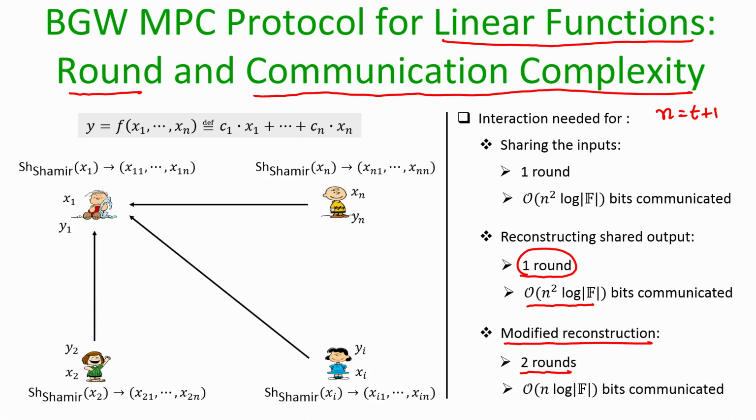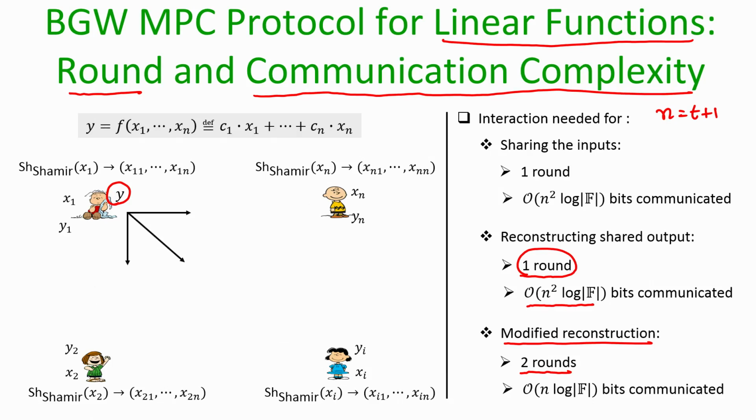But if you give me two rounds, then what I can do is the following. Let all the parties agree on a predetermined party as per the protocol itself. It could be any designated party, let it be the first party for simplicity. Then in the first round every party sends their respective share of y only to that designated party. That will require one round and order n communication in terms of field elements. That single party now has all the shares of y at the end of the first round, so it can reconstruct y, and in the second round it announces the result y to everyone.